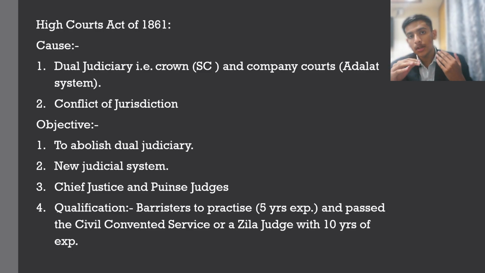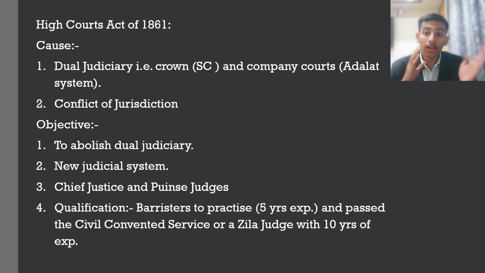Some of the cases were happening because there was a conflict between the company courts, that is the Adalat system which existed in India, and then again a crown system, which was the Supreme Court. So there is a conflict between the Supreme Court, that is crown courts, and company courts, that is the Adalat system. Again there is a conflict of jurisdiction. The Supreme Court says that they have the original jurisdiction for the matters, they had the writ jurisdiction, whereas on the other hand the Adalat system says no, we have that jurisdiction.